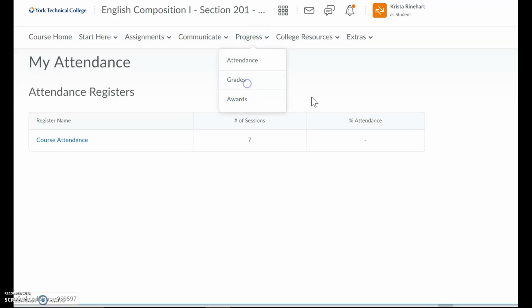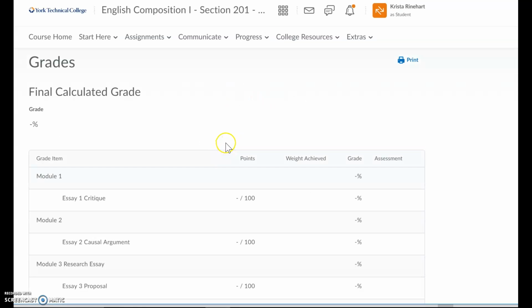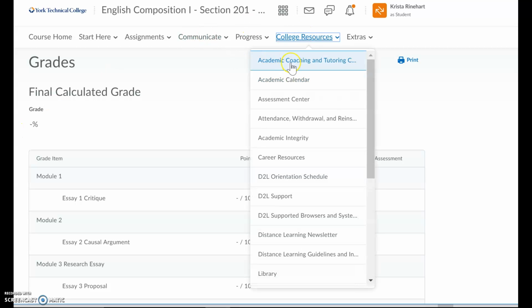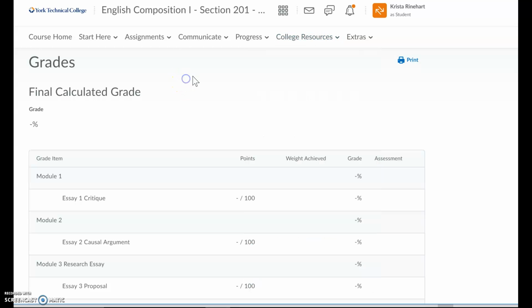Also in progress, you can go to grades, and you'll see I already have the grade book set up. So in here, every time you get a grade, it'll show up, and up here, it will automatically update your final calculated average, all right? So you should be able to keep up with that. You can also have a notification when your grade is updated, okay? College resources is where you go for additional things outside of this course, such as the assessment center, coaching or tutoring, and the library. All right, so I'm going to go back to our course home for a minute.